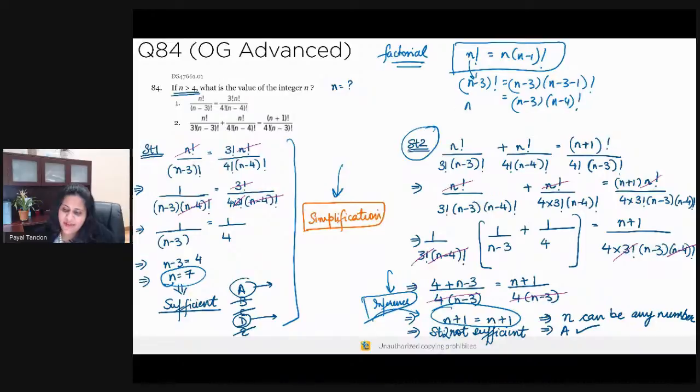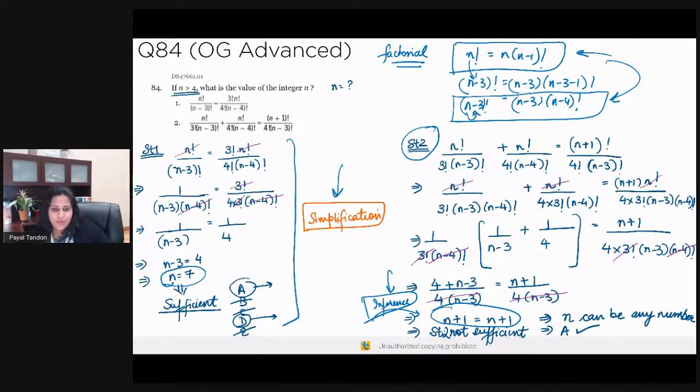Okay, so that's the very concept of factorial. So you probably know what factorial is, but you're not able to extend that concept to another number. Okay, so that's where you need to work on.